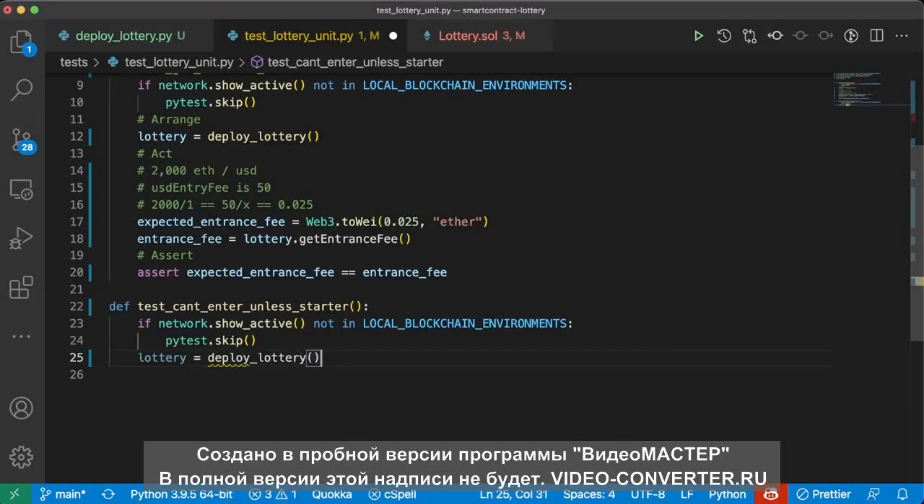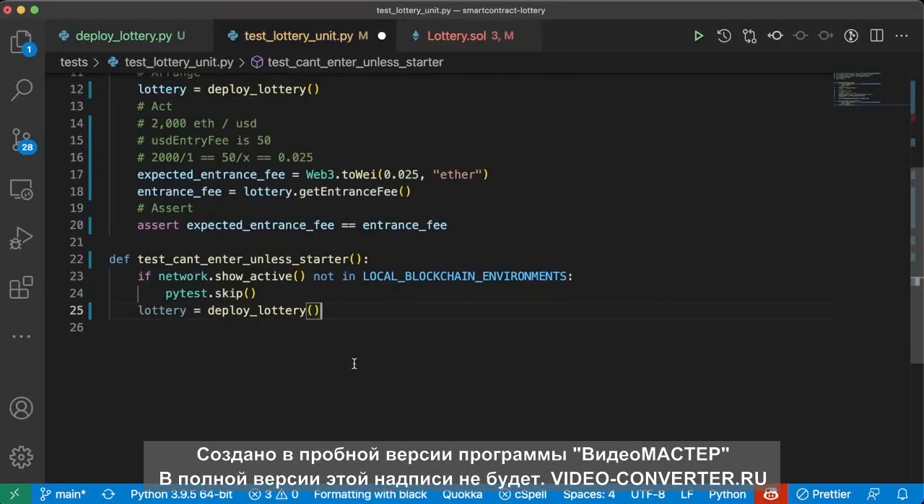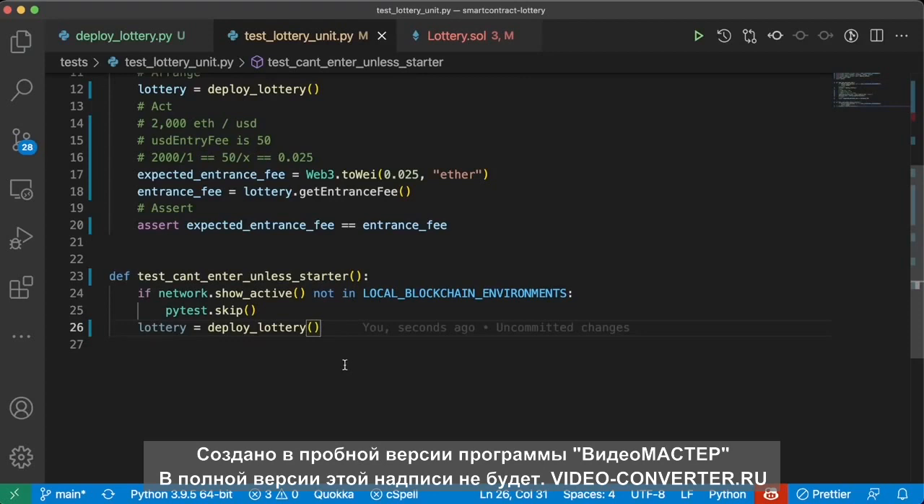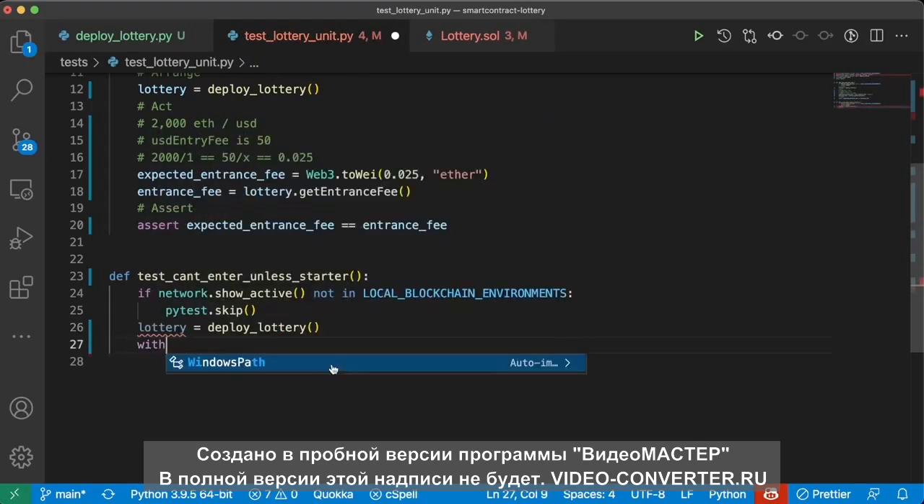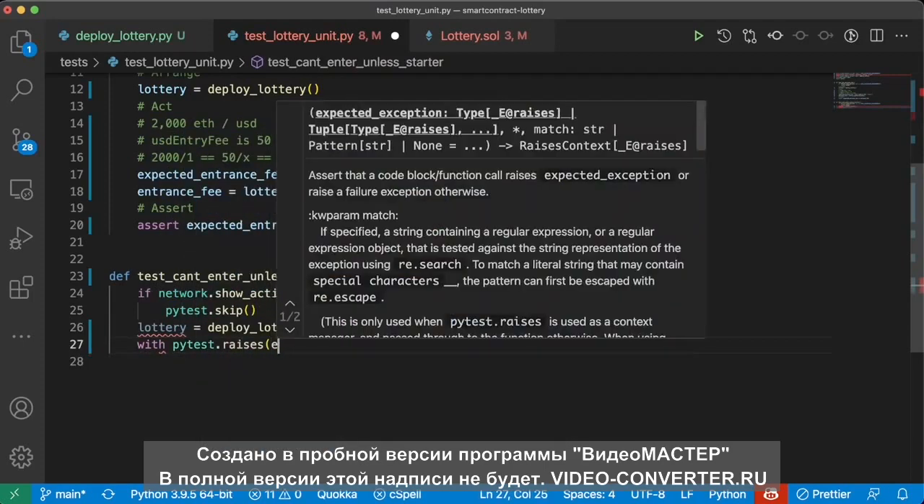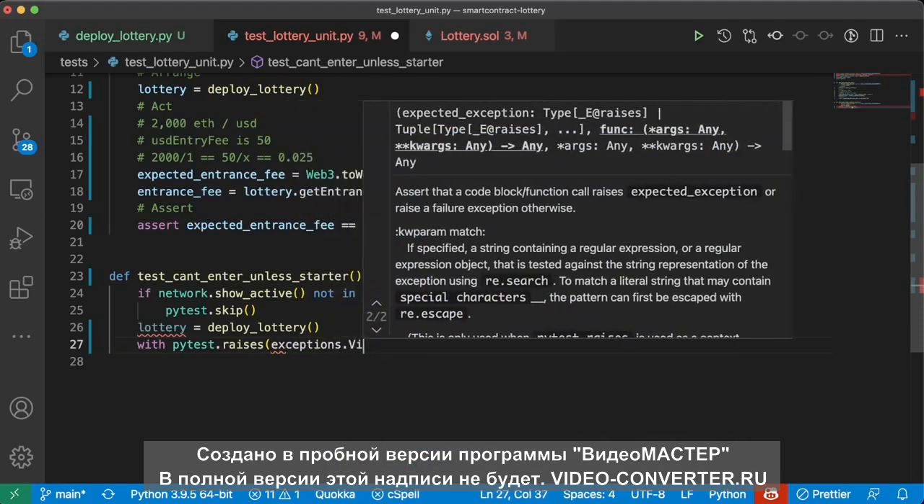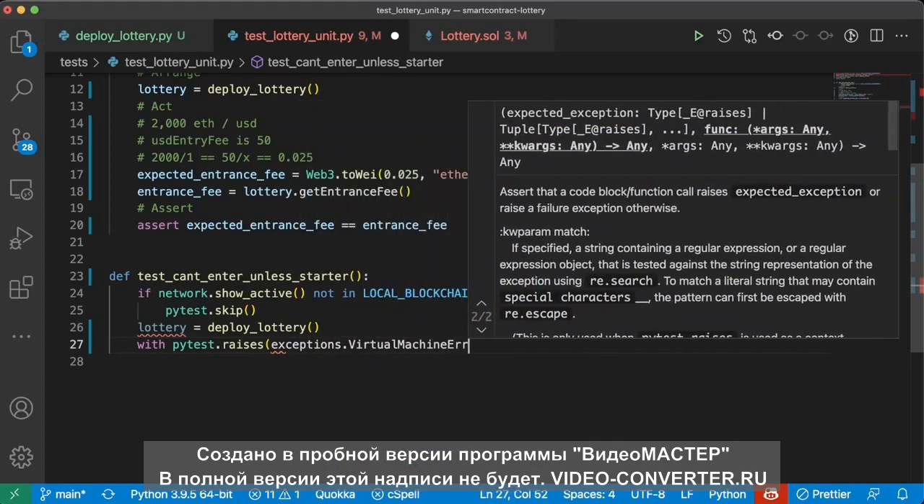Deploy lottery, because we're going to want to work with the lottery. And now we want it so that when people try to enter a lottery that hasn't started yet, it's going to revert. So we can use what we've used before. We'll say with pytest.raises exceptions.VirtualMachineError.